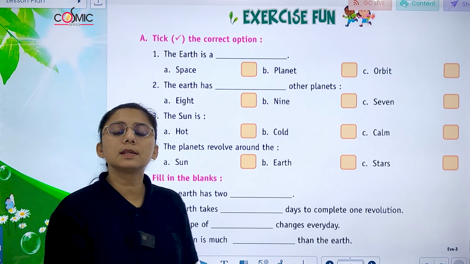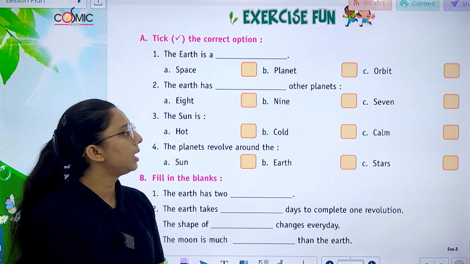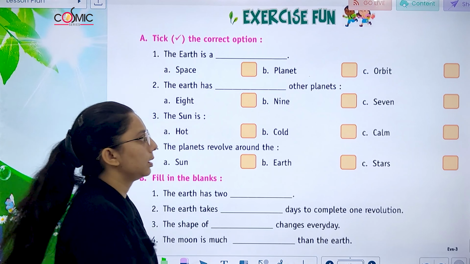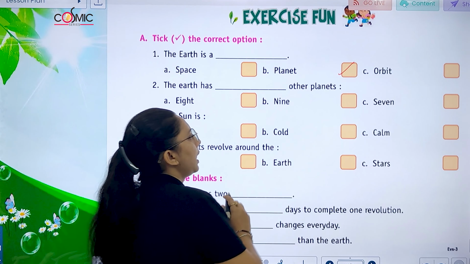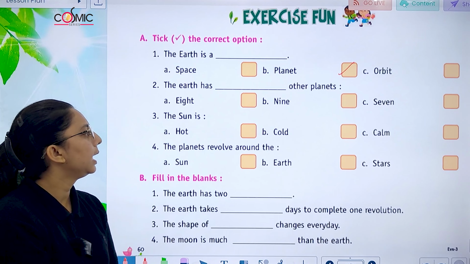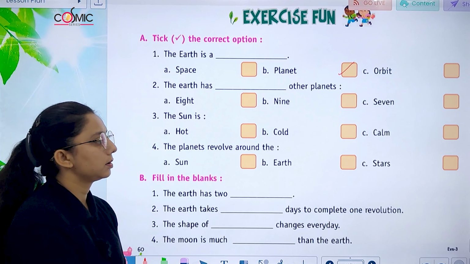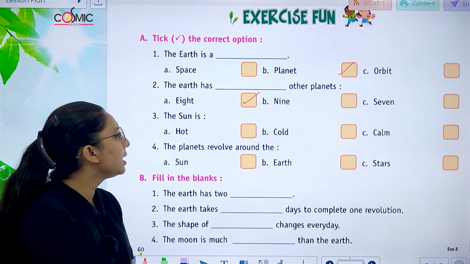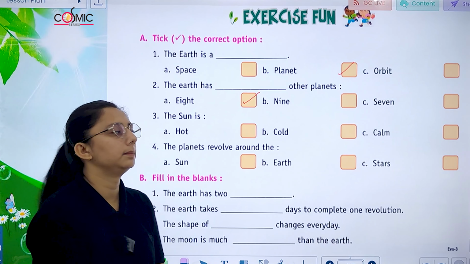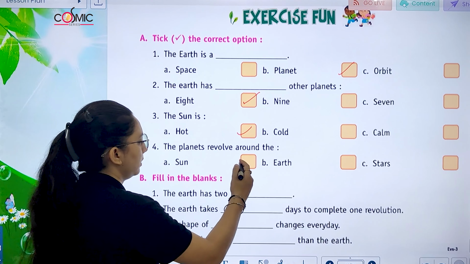Now, let's start with the exercise of the chapter. Choose the correct answer. The Earth is a planet. The Earth has dash other planets: 8, 9, or 7? It's 8. The sun is hot or cold? Hot. The planets revolve around the sun.